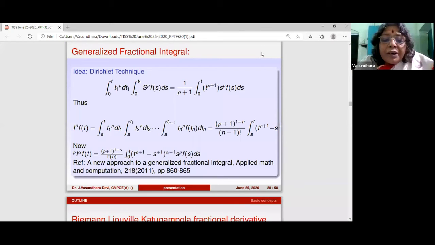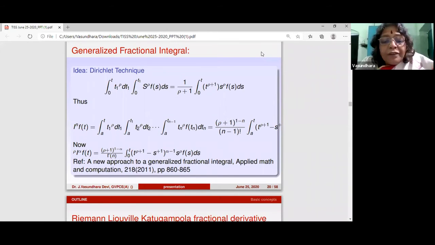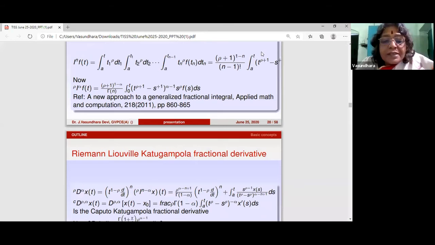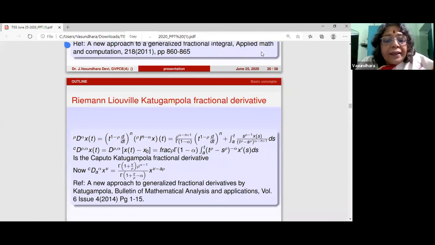Now, with this integral in place, he defined the Riemann-Liouville integral in this fashion, and then using the relation between Caputo and Riemann-Liouville, he defined the Caputo-Katugampola derivative as an integral.